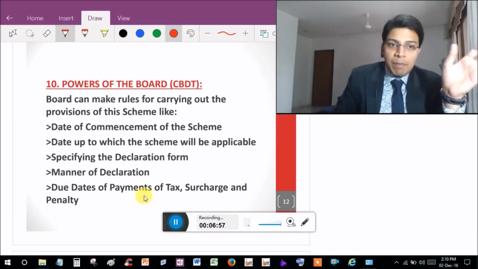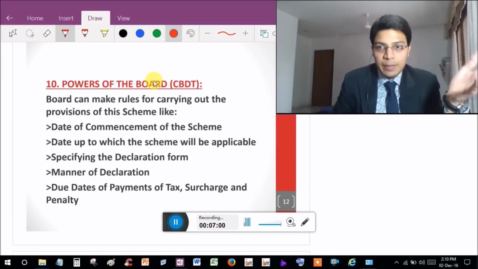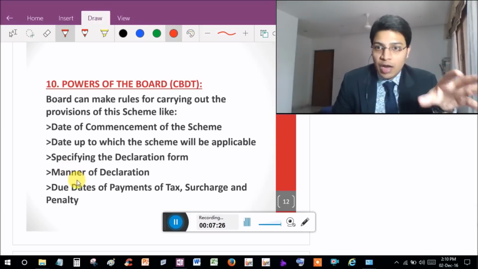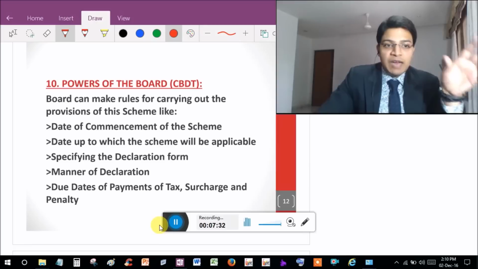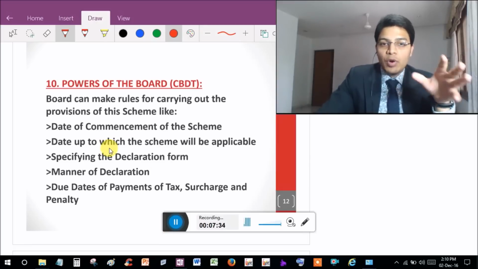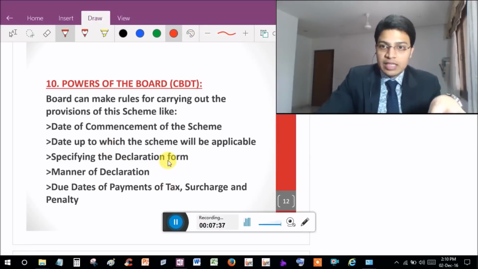10th point. Powers of the board. Board implies CBDT. Board can make rules for carrying out the provisions of this scheme, like the date of commencement of the scheme is pending, the date up to which the scheme will be applicable is also pending, the declaration form is pending, manner of declaration, due dates of payment of tax, surcharge and penalty. These things are pending as of now under the scheme. These will be notified by the board from time to time. And once these points are clarified, I will be uploading another video covering all these aspects in detail.